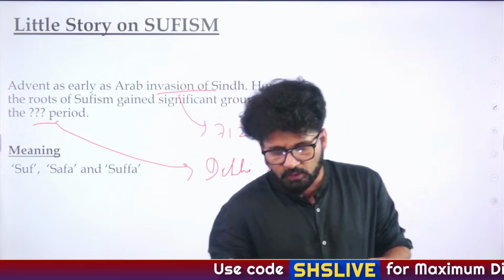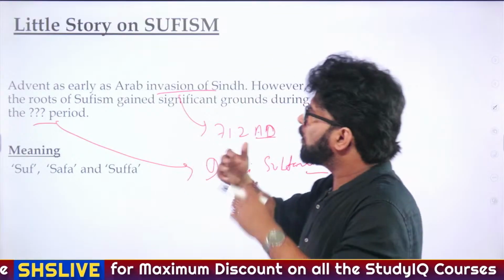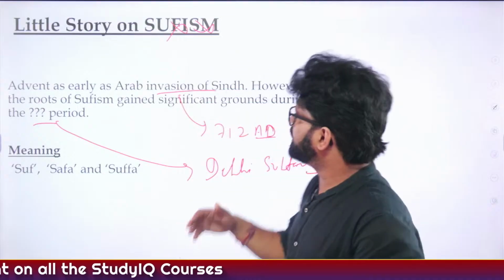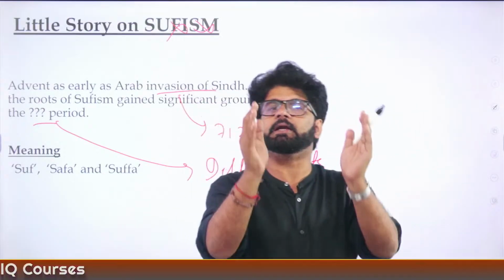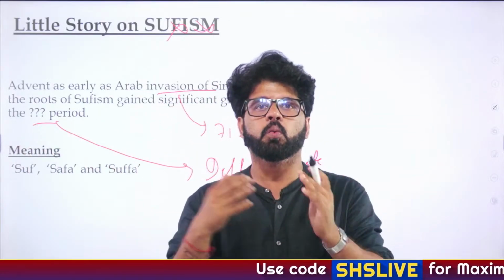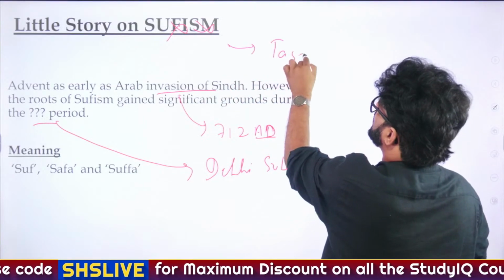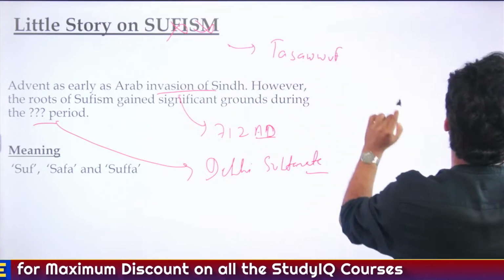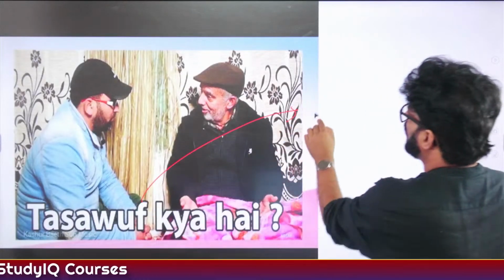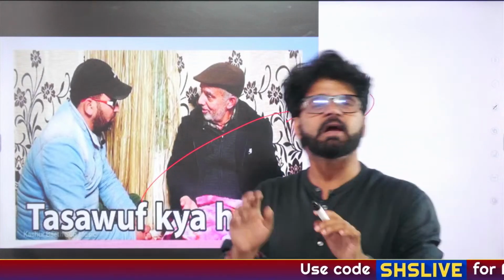Now, the second point, which we discussed just a few seconds earlier, is that nobody knew about the word Sufism. This word is as new as the 19th century, and when we say 19th century, we mean 1801 to 1900 AD. Before this period, what we now call Sufism, we used to call Tasawwuf. What is Tasawwuf? Tasawwuf is the original name of Sufism. Sufism is a British term given in the 19th century.